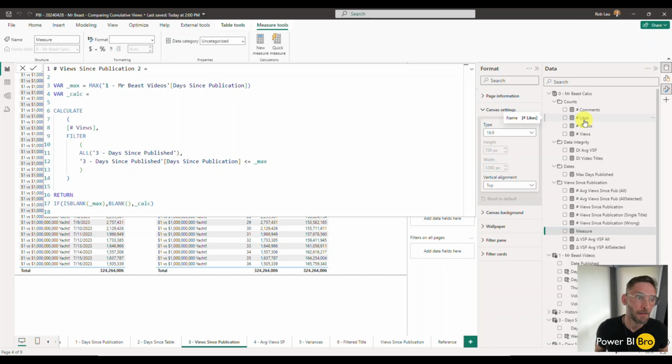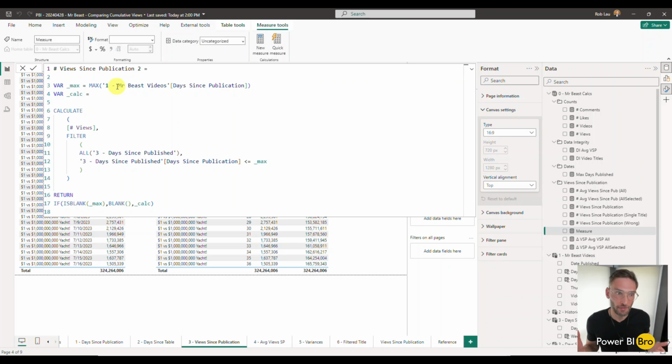That's all good. So now what this is doing is it's saying first create a variable, we'll call it max, because as it's processing every row, we're going to get the max date since publication. So say I'm a video and I was published January 1st. Well, then if we're reporting on the 6th, then the max date is going to be the 6th.